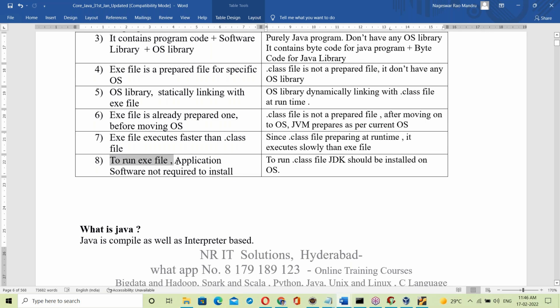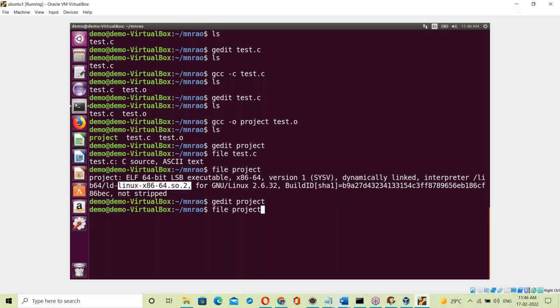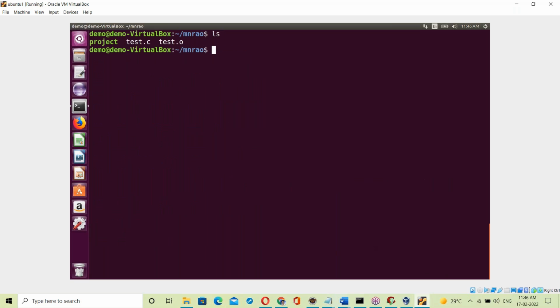Yes, to run an exe file, application software is not required to be installed. Suppose here we have a project exe file. To get the exe file, first C software has to be installed.